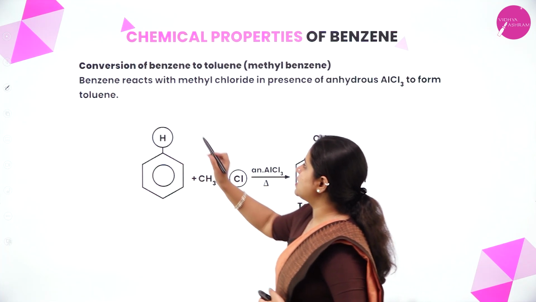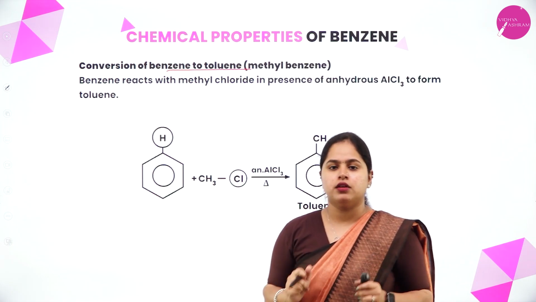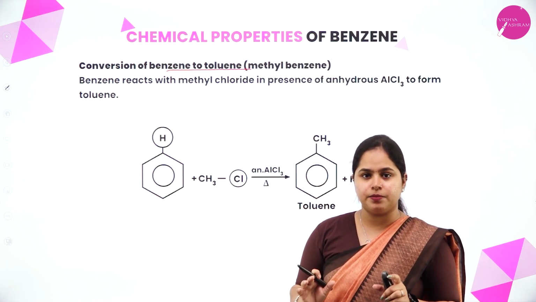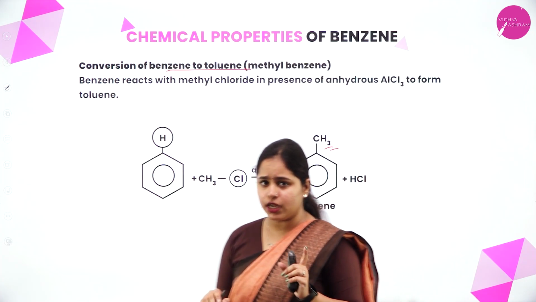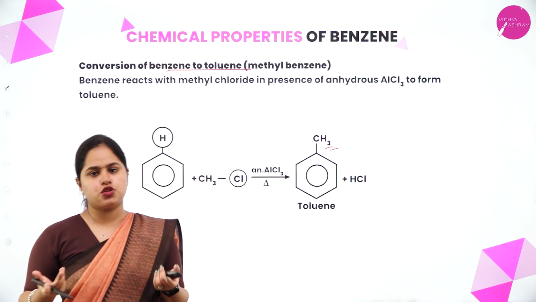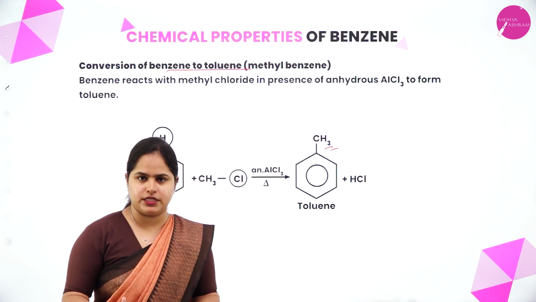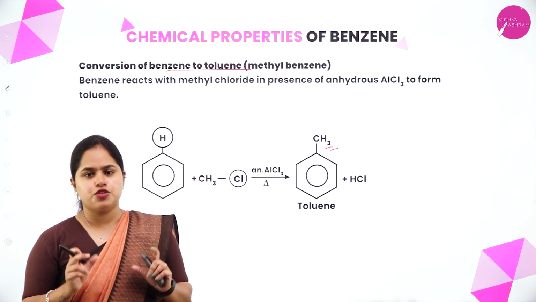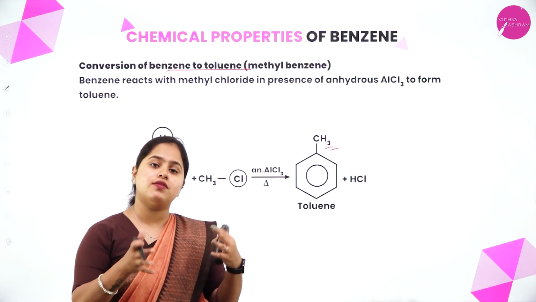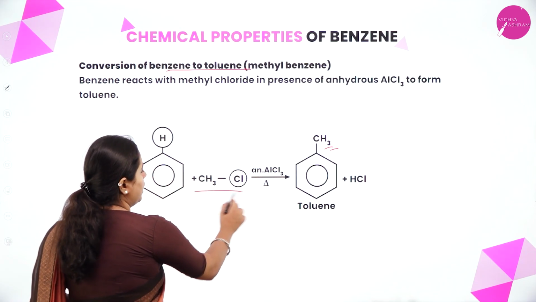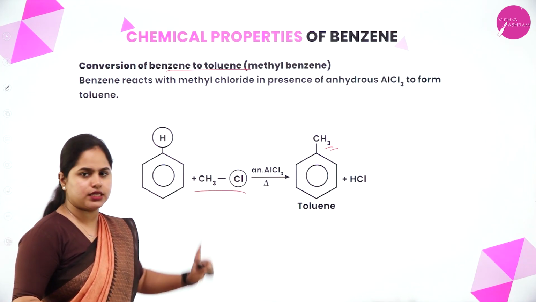Now what we are going to study is conversion of benzene to toluene. One specific example we are going to take here. Toluene means it is methyl benzene. That means on benzene you need to get a CH3 group, a methyl group. So this is called toluene. So how can you convert benzene to toluene? You have already studied alkylation of benzene, right? Friedel-Crafts alkylation. So if I need a CH3 group to be substituted in place of hydrogen, I need to take which alkyl halide? Yes, methyl chloride, right? CH3Cl I have to take. The methyl group should be there so that it gets substituted.